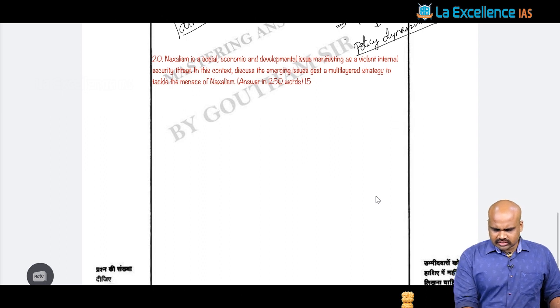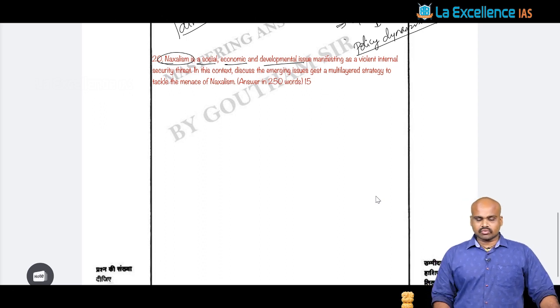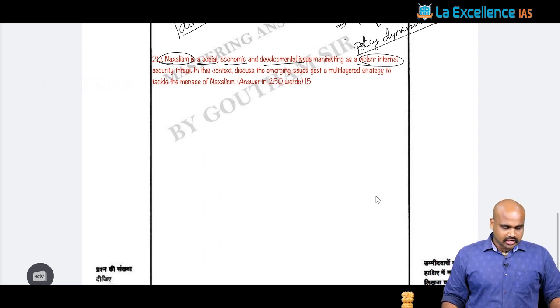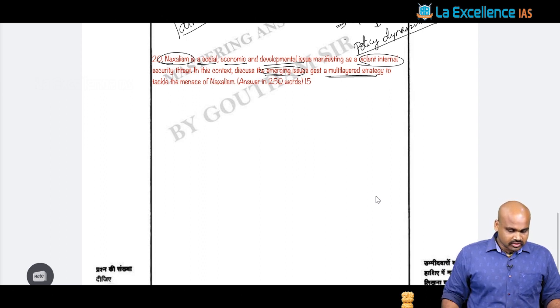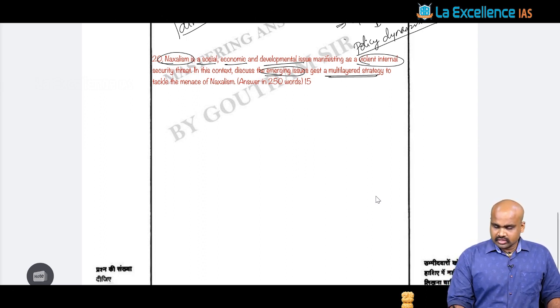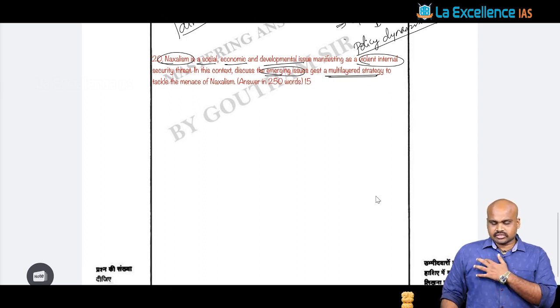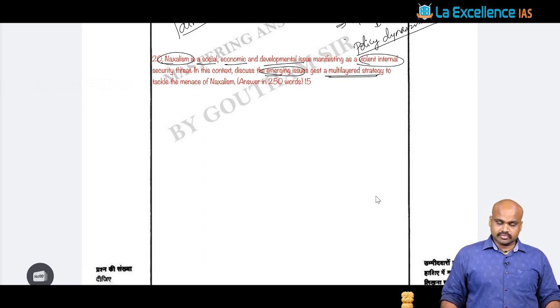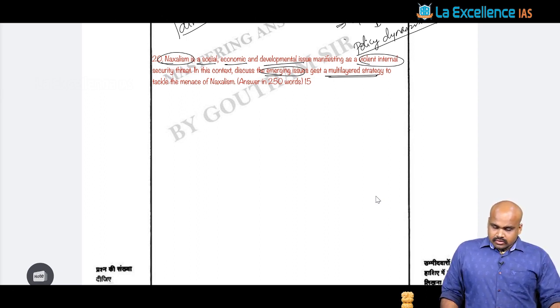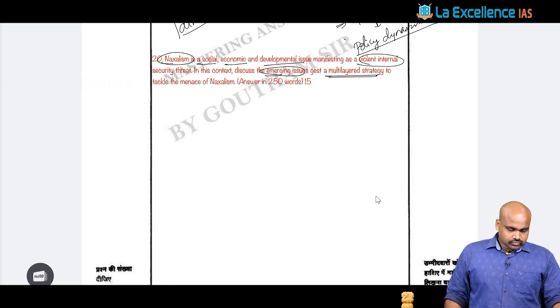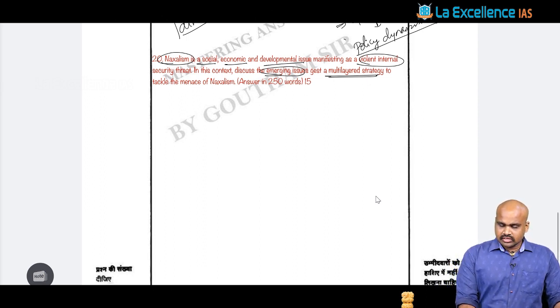And when you look at this question, it says Naxalism is a social, economic and developmental issue manifesting as a violent internal security threat. Now discuss the emerging issues and suggest a multi-layered strategy to tackle the menace. Now when I talk about this multi-layered strategy, you see, emerging issues, okay. Now here when you see this particular question, it is asking about Naxalism.